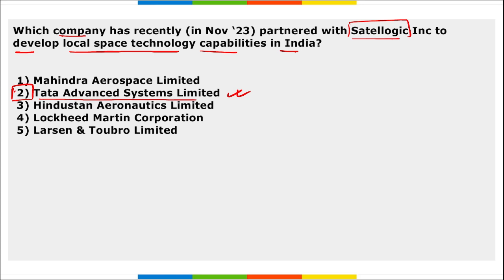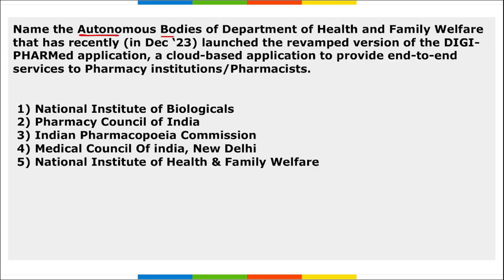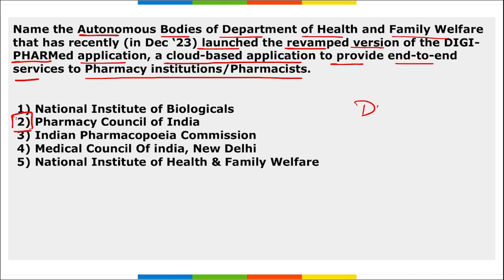Right? Next, name the autonomous body of the Department of Health and Family Welfare that has recently launched the revamped version of the Digi-Pharmed application, that is a cloud-based application to provide end-to-end services to pharma institutions and pharmacists. So which is that autonomous body of the Department of Health and Family Welfare? It is your Pharmacy Council of India. Right? They have launched this revamped version of the Digi-Pharmed application, and this is a cloud-based application that will provide end-to-end services to the pharmacists. Correct?